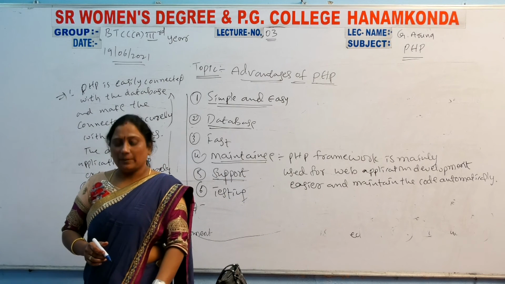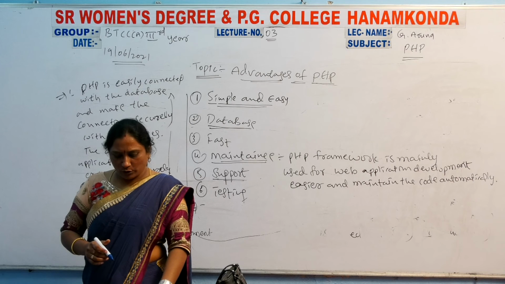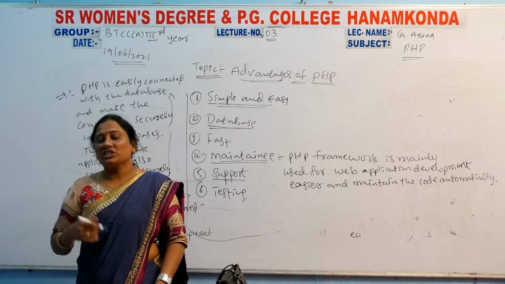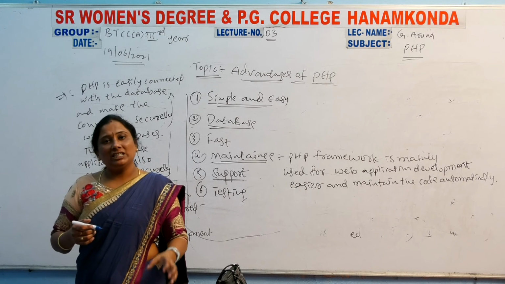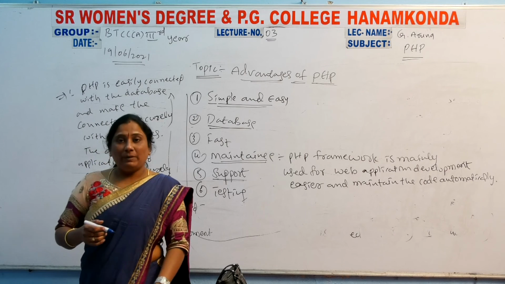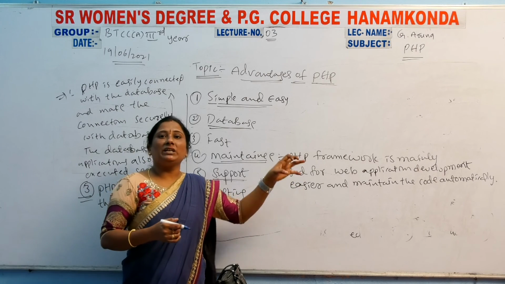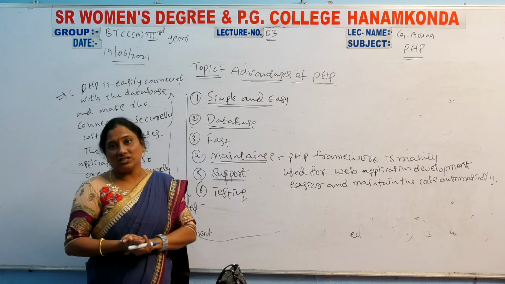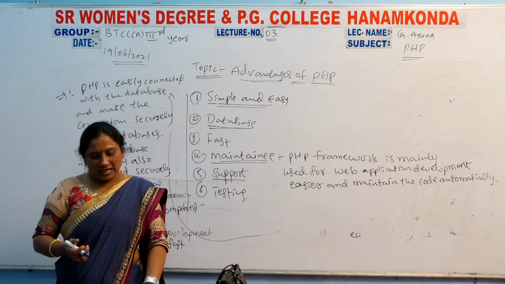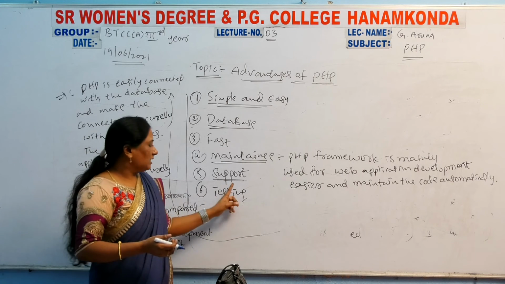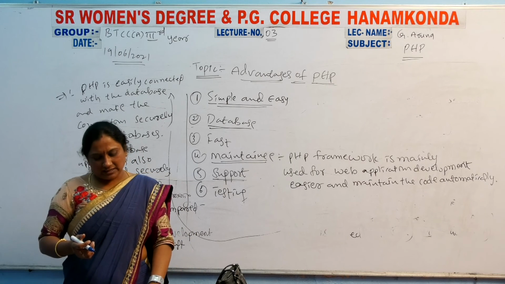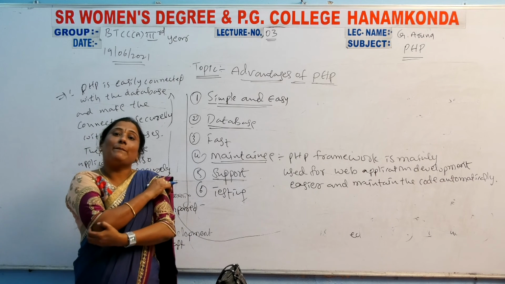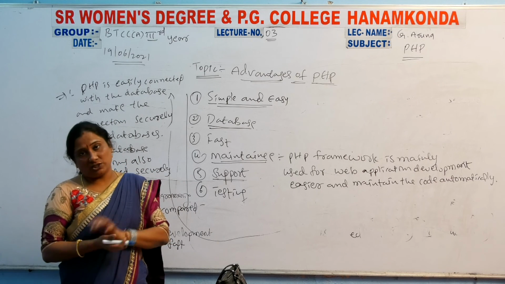So compulsorily PHP supports applications. Which applications? Web applications. Which applications can be developed here? Web applications can be developed here. So that's why it is support. It supports all web applications.